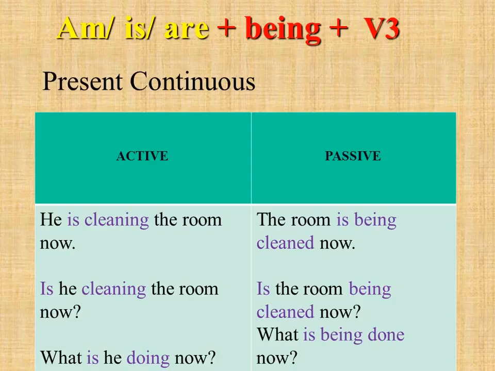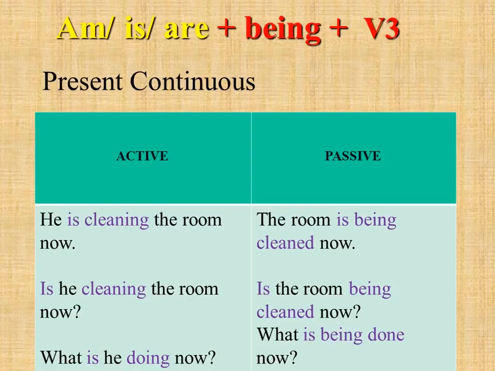So guys, when we make present continuous passive, we put am, is, are plus being plus verb with the third form. The room is being cleaned now means that somebody is going to clean it now. So you put am or is or are. We have the room, so we put is plus being plus the third form of the verb clean. So the third form of clean is cleaned, so the room is being cleaned now, it's present continuous passive.